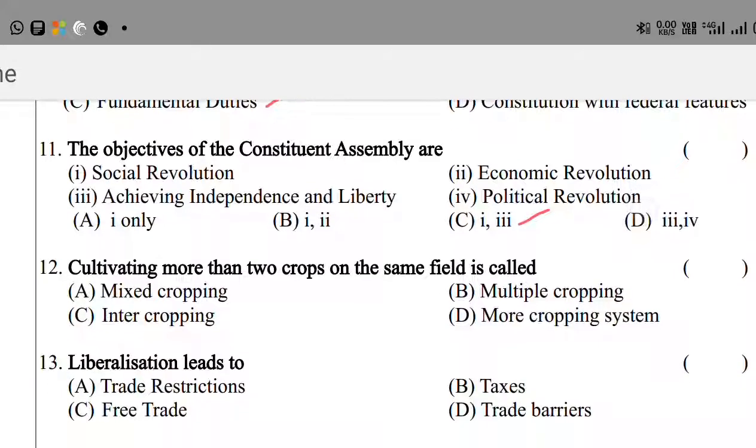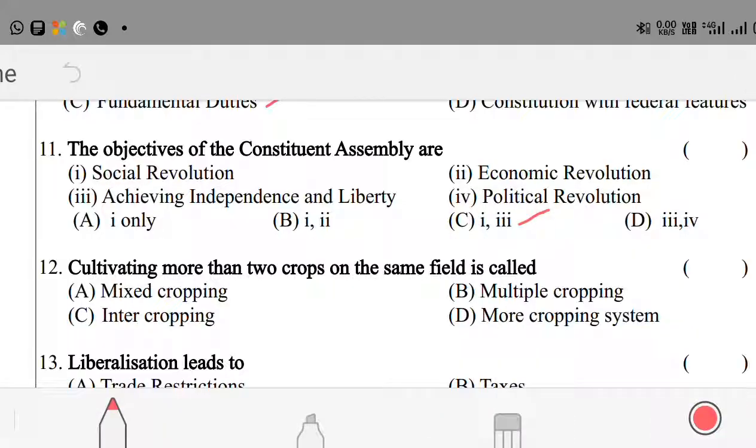Okay, question number 12. Cultivating more than two crops on the same field is called: A. Mixed cropping. B. Multiple cropping. C. Intercropping. D. More cropping system. Here the right answer is multiple cropping.